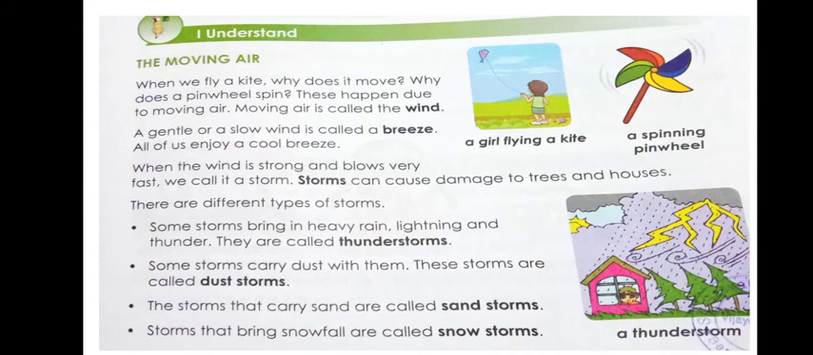Some storms carry dust with them. These storms are called dust storms. When you go to a desert, you can see these dust storms. Everywhere sand will be there, and when the wind starts blowing and it is strong, all the dust will take a storm shape. That is called a dust storm. The storms that carry sand are called sandstorms.